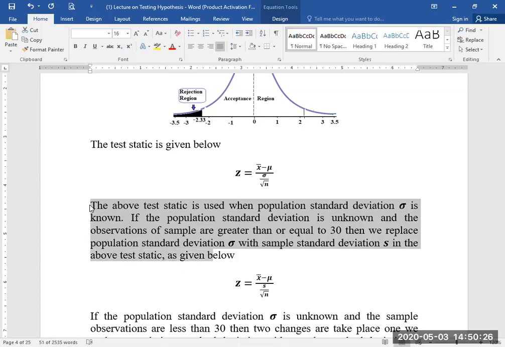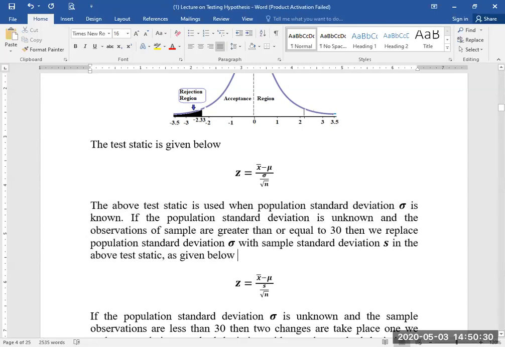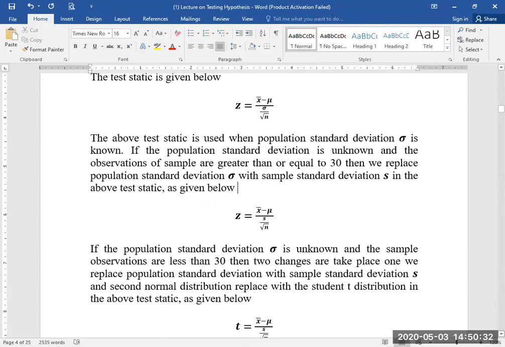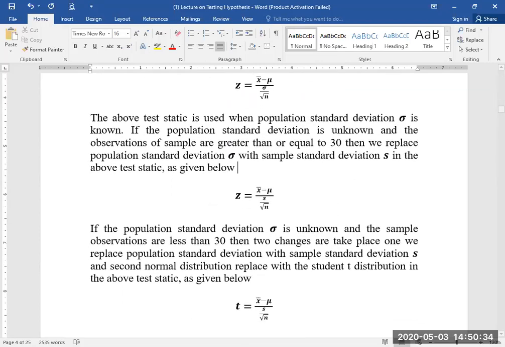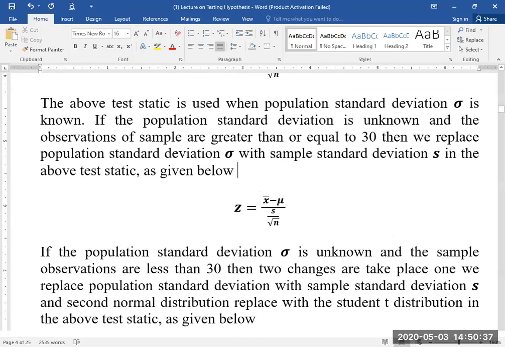Students, this is the second case in which someone does not know the standard deviation of the population, and the sample size is greater than 30, if it is possible to collect 30 observations easily.